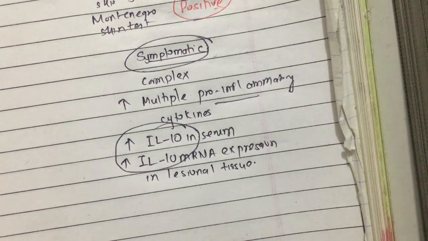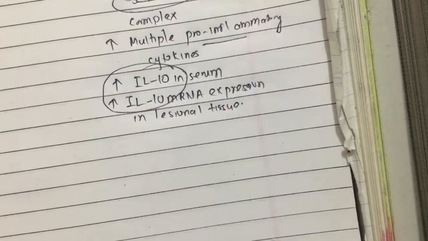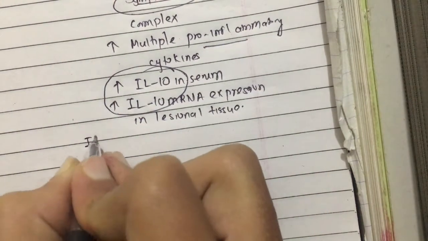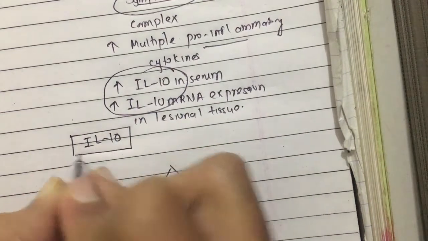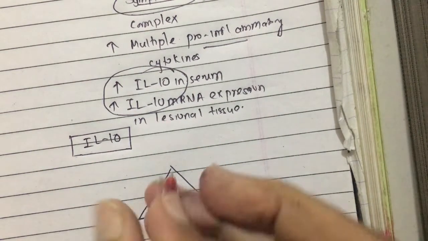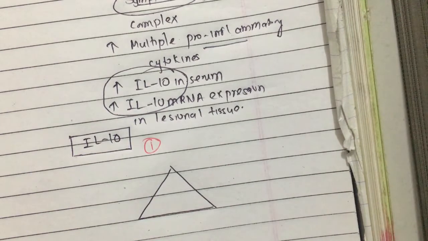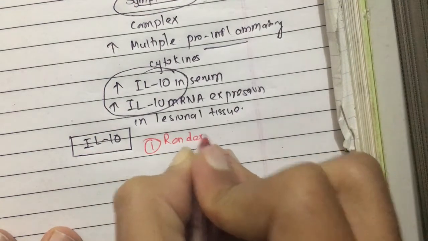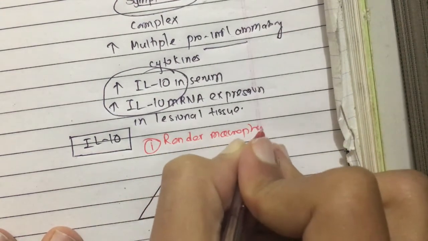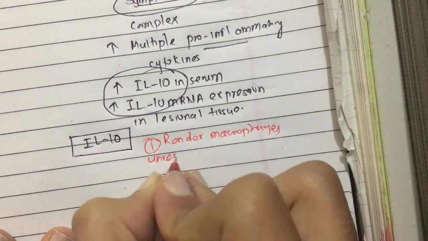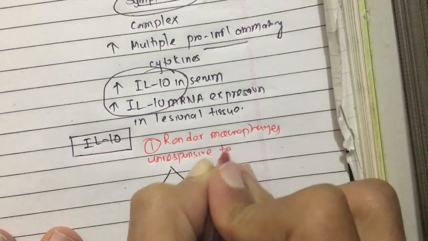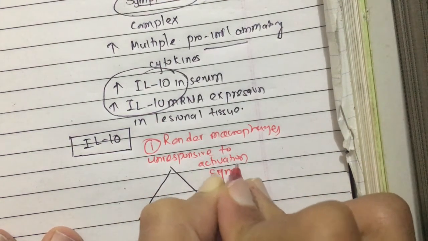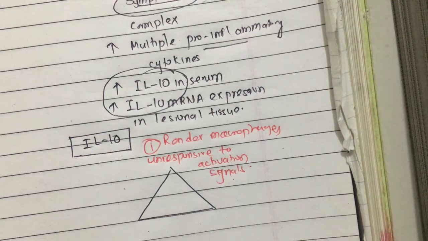What it does is, first, interleukin 10 will render the macrophage unresponsive to activation signals, so the macrophages cannot be activated, and so the infection cannot be restricted.